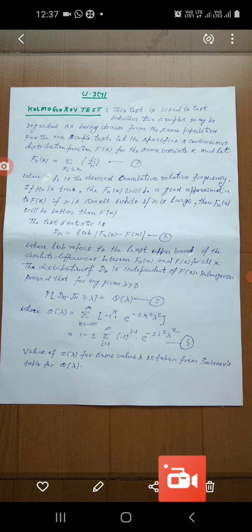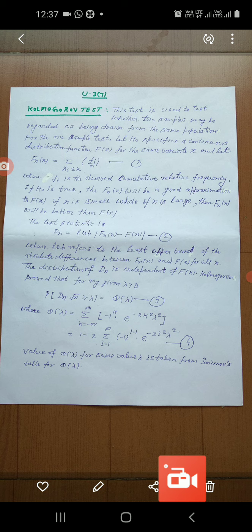What is the Kolmogorov test? And after that we will discuss the Kolmogorov-Smirnov test. This test is used to test whether the two samples may be regarded as being drawn from the same population. Means they are taken from the same population. Means two samples come from the same populations.